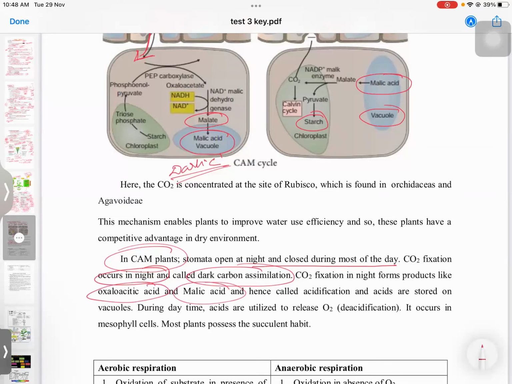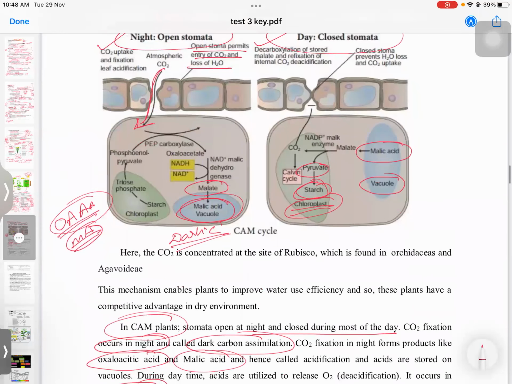The products OAA and malic acid occur in the night. So this malic acid is produced, and during the day there is deacidification. It happens in the mesophyll cells, and then finally all the other cycles happen, then pyruvate, starch, and it happens in the chloroplast. This is the crux of the CAM cycle.